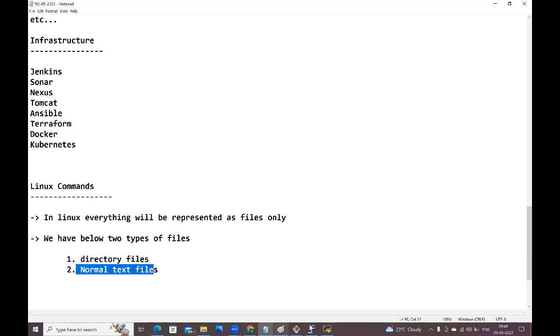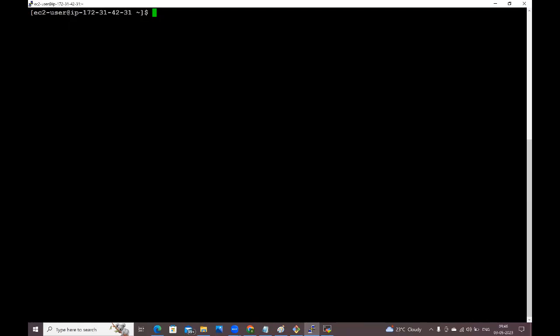If I want to create a directory file, how will you create it? By using mkdir, we can create the directory file, and here we need to give the directory name. I am giving the directory name as DevOps. After that, I am creating one more directory file: mkdir AWS. Here I have created two directory files.